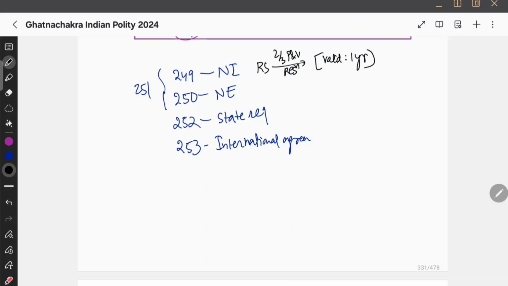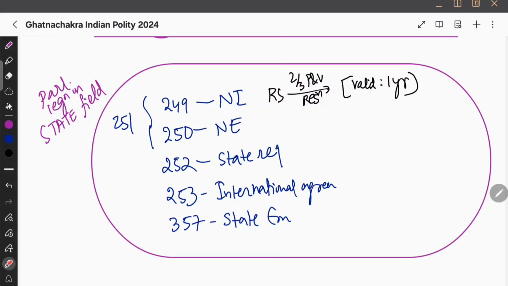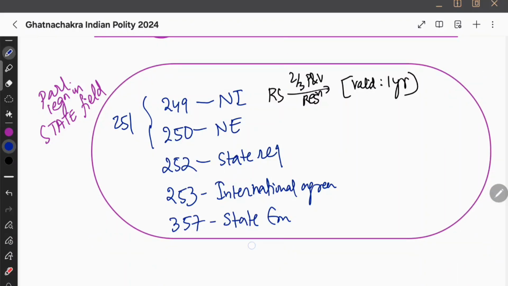That is about Article 249. This box is entirely about Parliament legislation in the state field. We are missing one more article. I think it's Article 356 or 357, how legislation happens during suspension of a state. It is about state emergency. Remember, there are 5 articles on Parliament legislation in the state field, and there is one more article which I did not mention. That is Article 254.